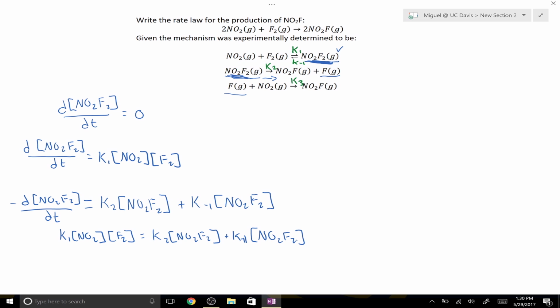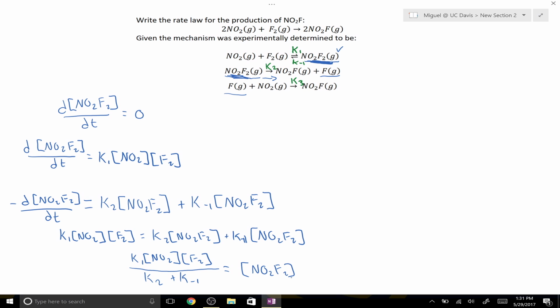Now solving for the concentration of NO2F2, we would get k1 times NO2 times F2 divided by k2 plus k subscript negative 1. That's equal to the concentration of NO2F2.